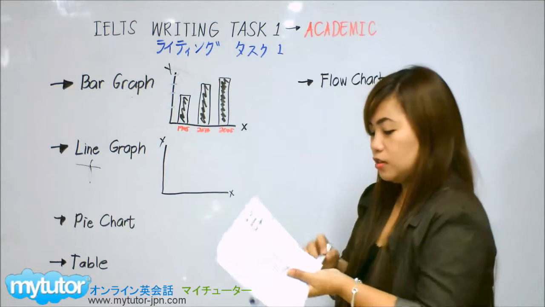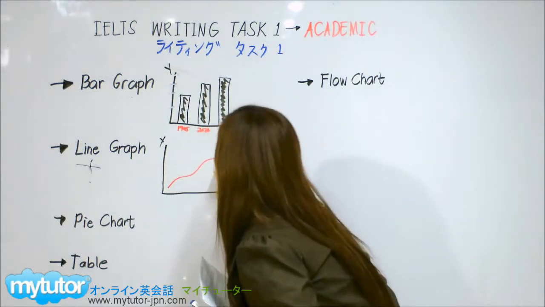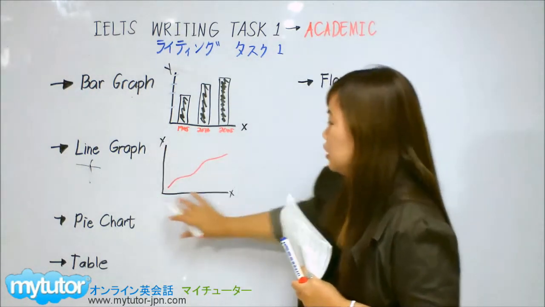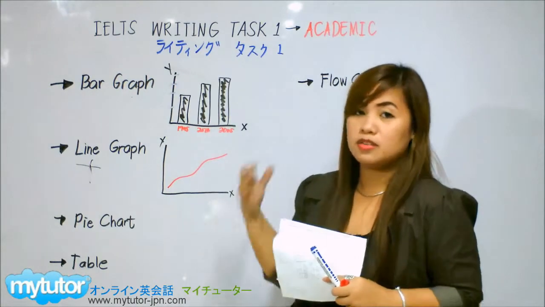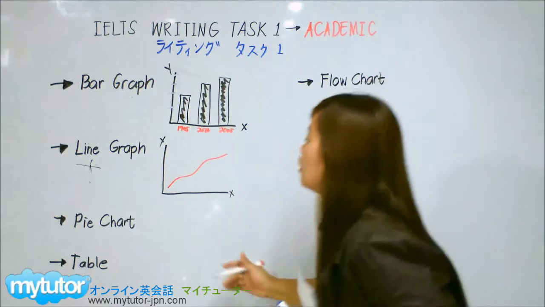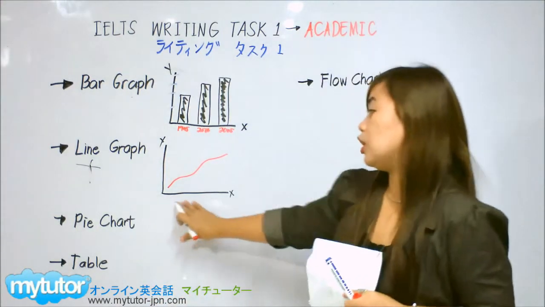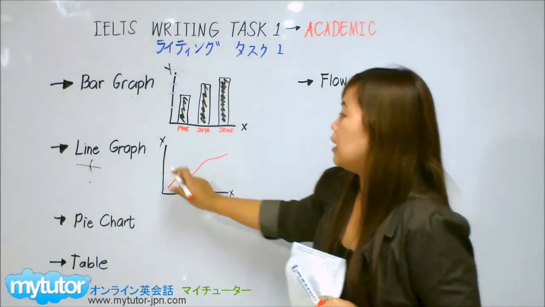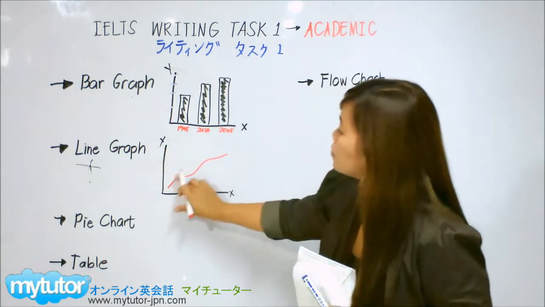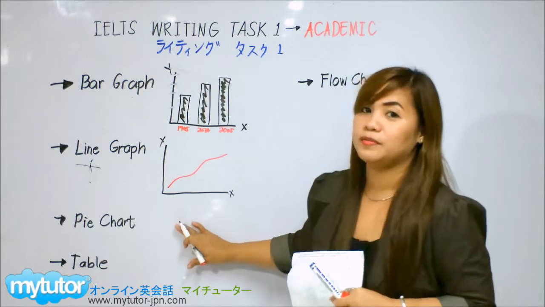So let's use another color. Okay. For example, okay. So also we have to look out the information on our XY axis because this is very important for us to write our description on it's either a trend or a pattern. So here should probably be the year and the country. So you have to look at this part here. You can see a line. That means this is a line graph.